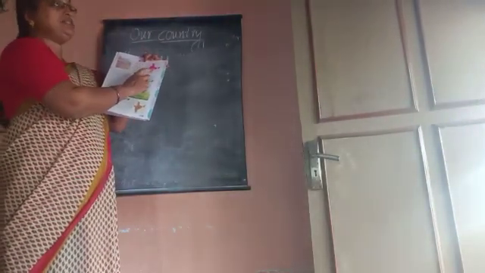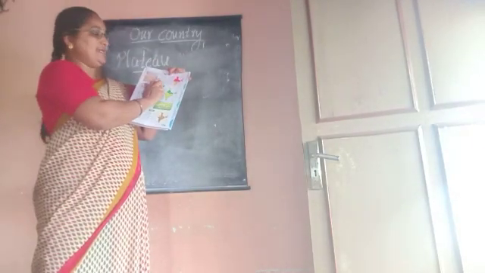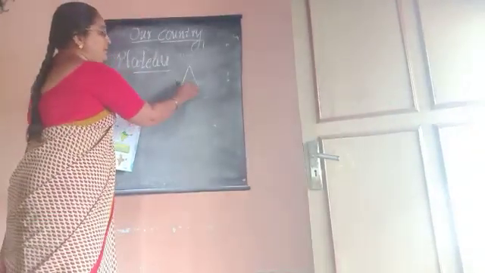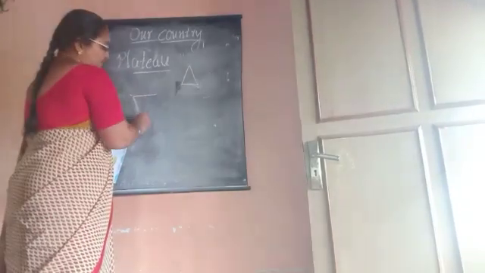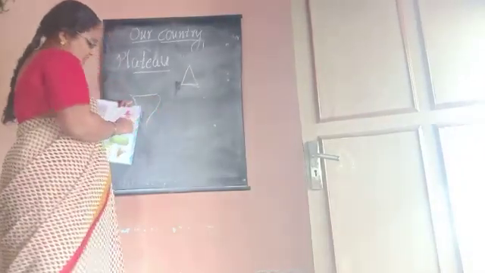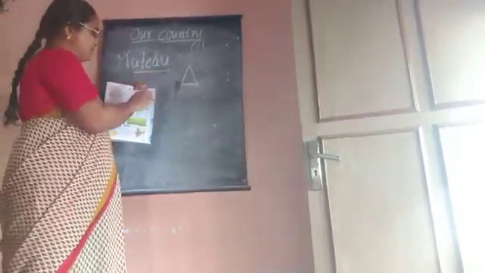It is like an inverted triangle. You all know the triangle, no? But this Deccan Plateau is like an inverted triangle.